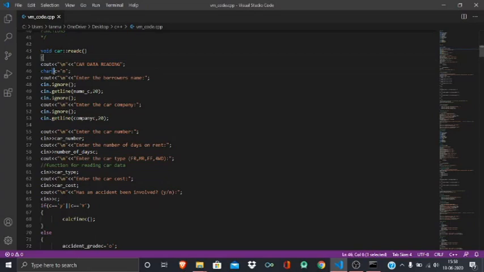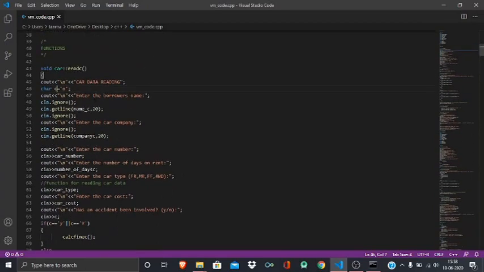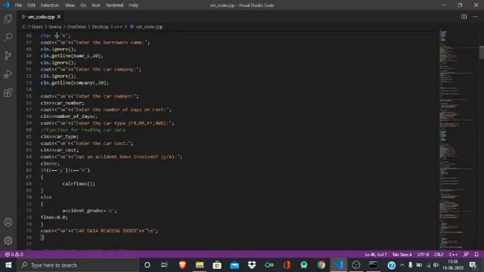As I have told you, by default it will take the value for the accident involved, which I have stored in the char C, as no accident was involved. And all these things, like you will see car data reading, enter the borrower's name, by which you can enter the name of the borrower, car company, and all this.